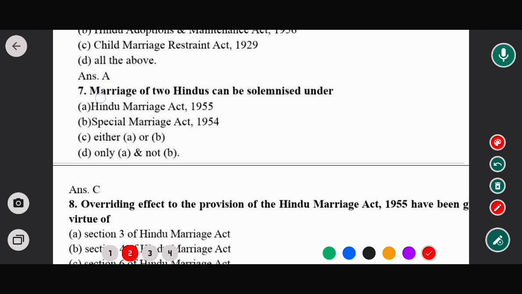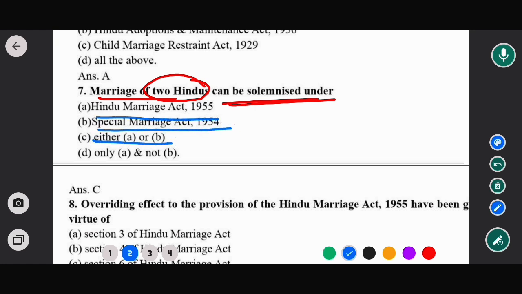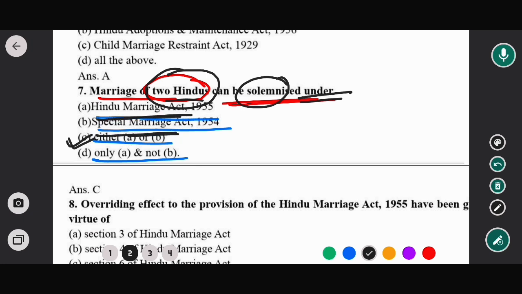Next question is: marriage of two Hindus can be solemnized under which of the following acts? Options are Hindu Marriage Act 1955, Special Marriage Act 1954, either A or B, and only A and not B. So in this case, the correct option would be option C. That means either A or B. That means between any two Hindus, marriage can be solemnized under either Hindu Marriage Act 1955 or under Special Marriage Act 1954. So in this case option C would be the correct answer. So now moving to next question.